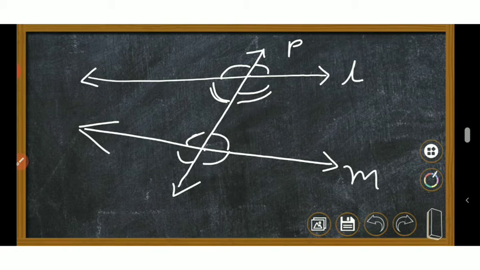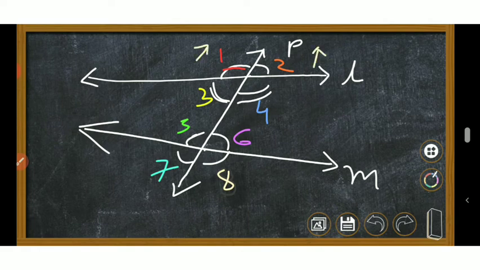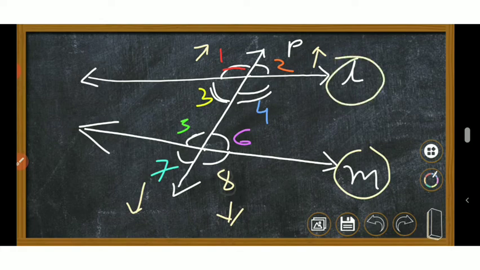Okay, this is 1, this is 2, this is 3, this is 4. So here I have marked 1, 2, 3, 4, 5, 6, 7 and 8. Right? 8 angles are formed. Children, you can see angle 1, angle 2, angle 7 and angle 8 are outside the lines M and L. Okay, and therefore these are exterior angles.